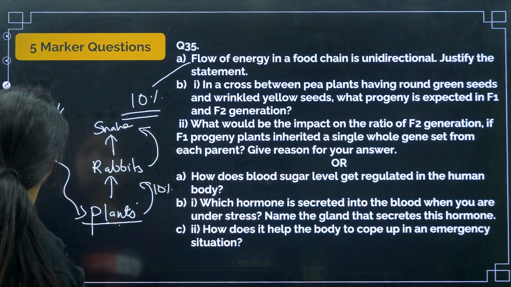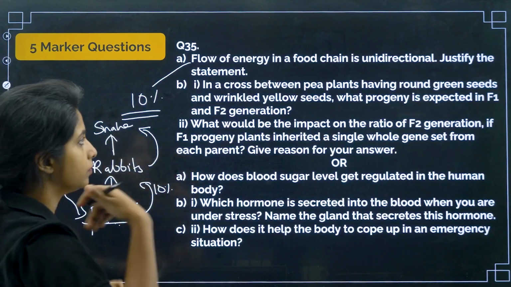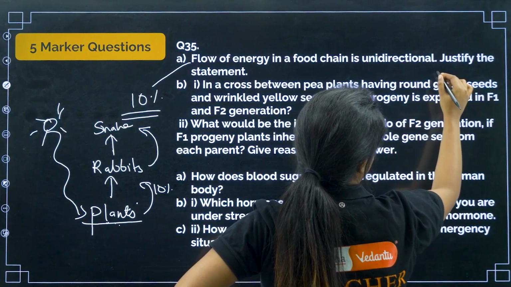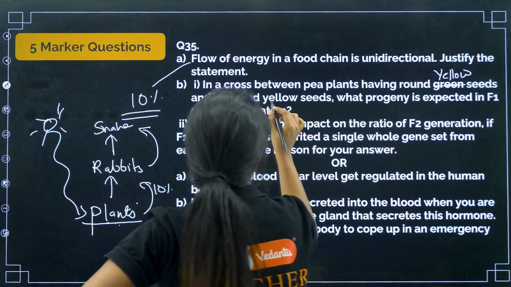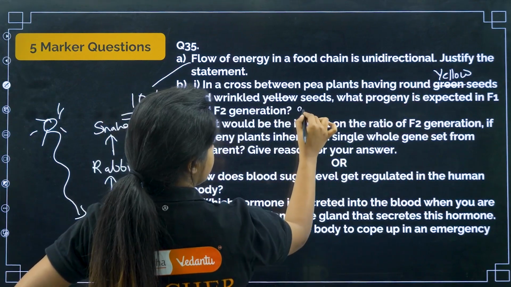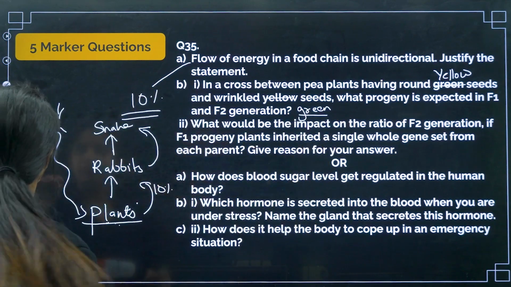Let's see. I think there is a typo error, so this is round and yellow, and this will be wrinkled and green. Okay. Now you see.